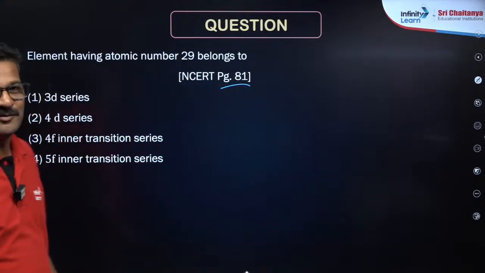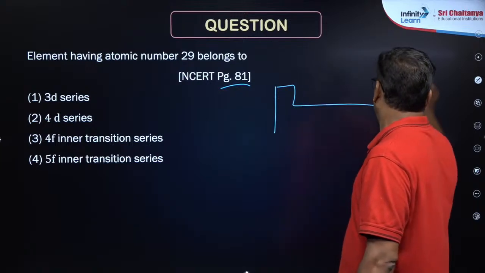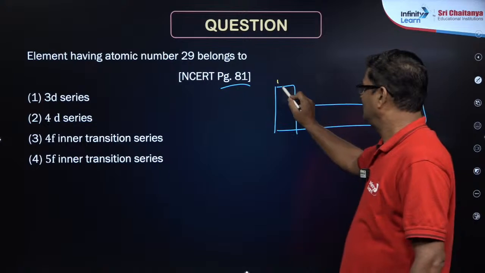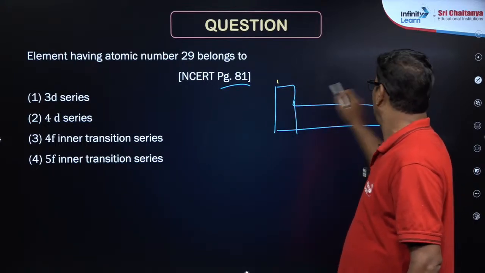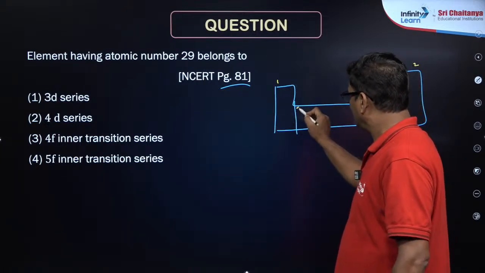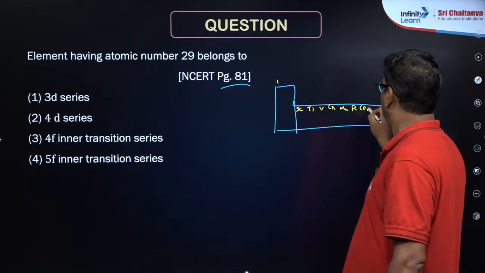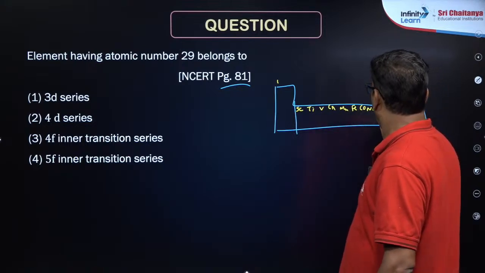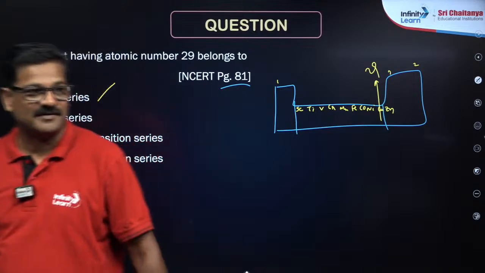Fardin, the element having atomic number 29 belongs to page number 81. You need not look at the page number in the NCERT, it is a common phenomenon. So if it is scandium, titanium, vanadium, chromium, manganese, iron, cobalt, nickel, copper and zinc, you can say copper 29 belongs to the 3d series, 3d orbitals are filled.